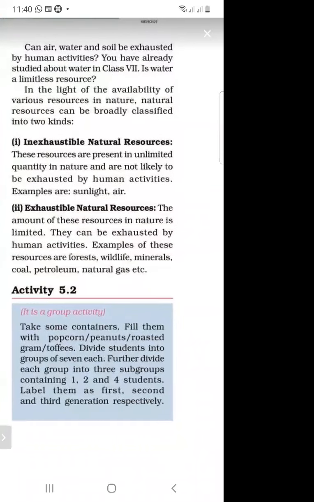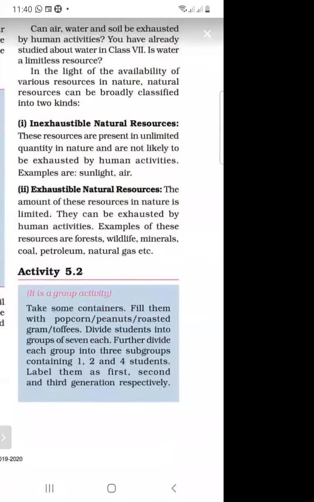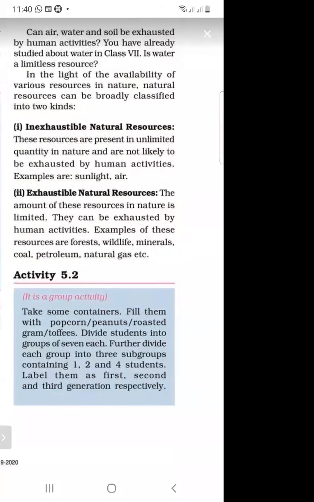What are the examples of exhaustible natural resources? Coal, petroleum, and natural gas. If we use coal, petroleum, and natural gas in excess quantity, they can be exhausted by human activities, so they are called exhaustible natural resources.